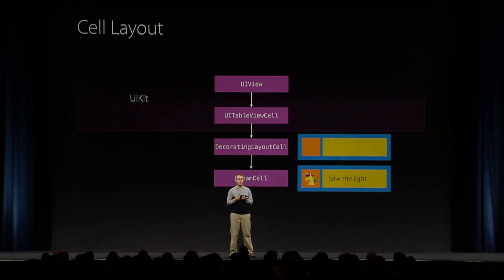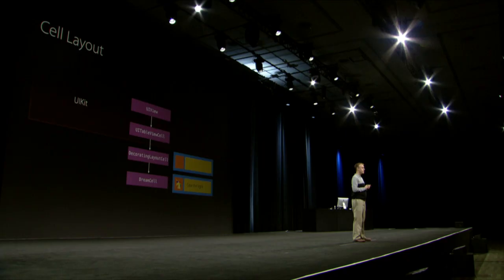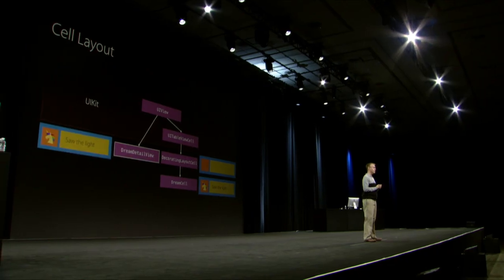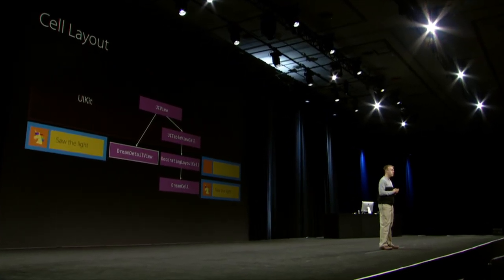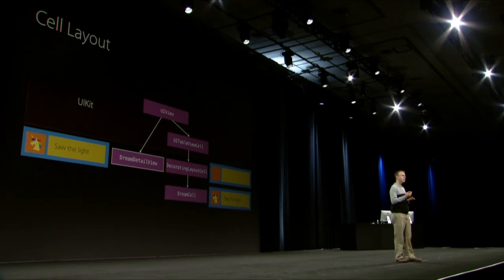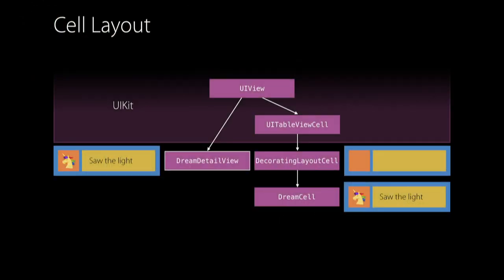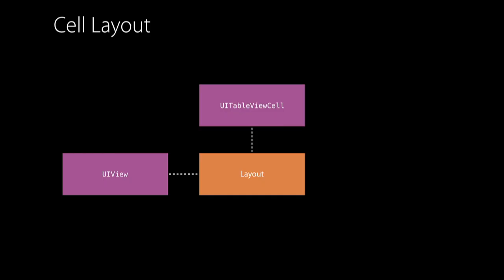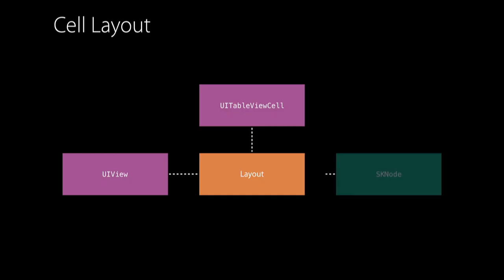And we did this separation because we wanted to be able to reuse our layouts in different places. But as we worked on the app more, we found that this wasn't working very well. It helped us reuse our layout in different cells, but it was hard to use outside of a table view. For example, we had a detail view that showed more information about a dream, but we couldn't reuse our layout cell there. So we wanted to find a better way to structure this, where we could use our layouts together with table view cells, but also in plain UIViews. And we also want to add SpriteKit to our app to show those cool particle effects. And we want to be able to use our layouts with those SpriteKit nodes too.